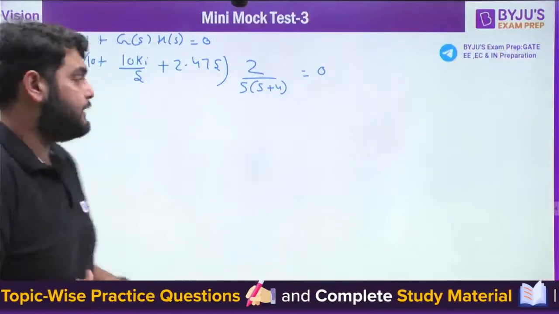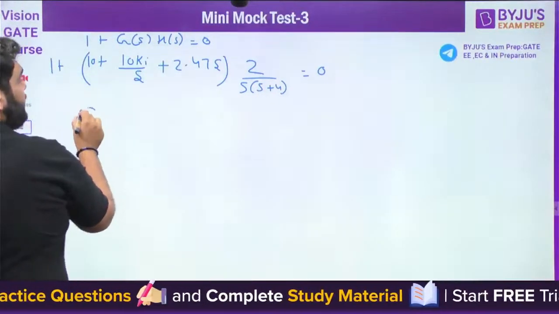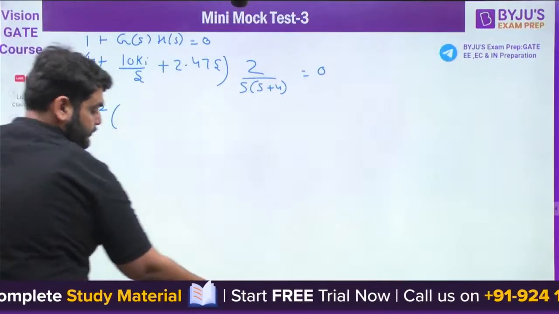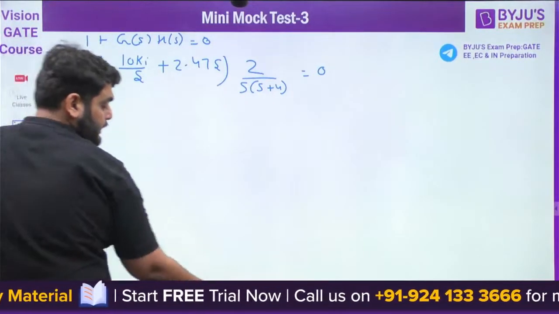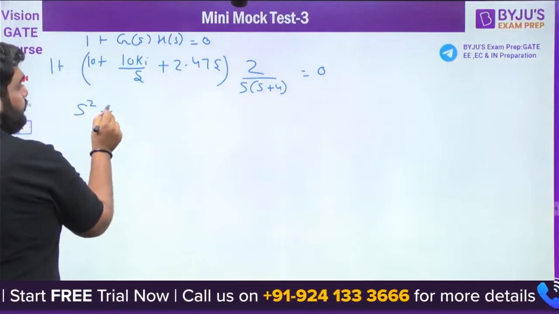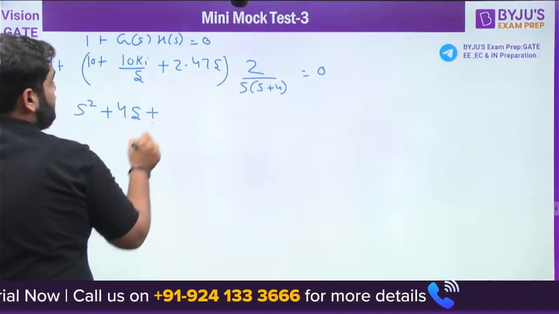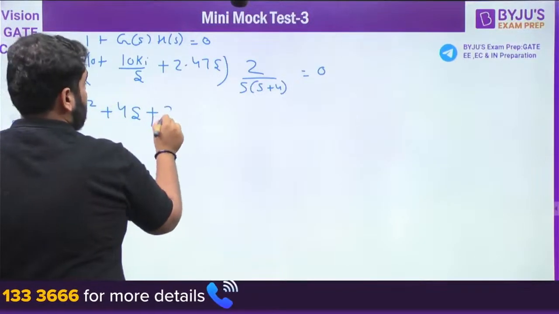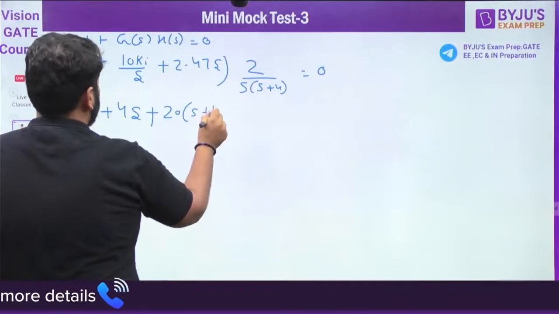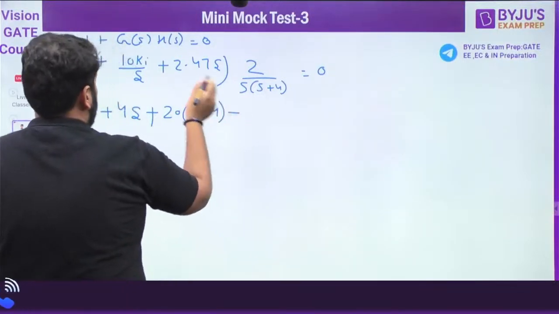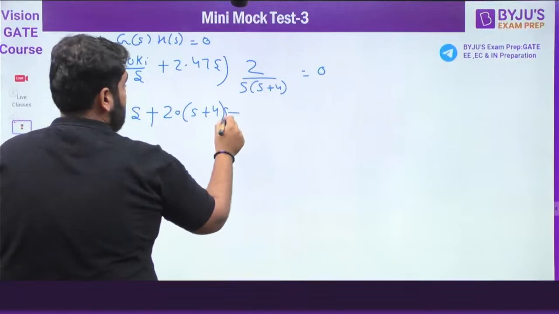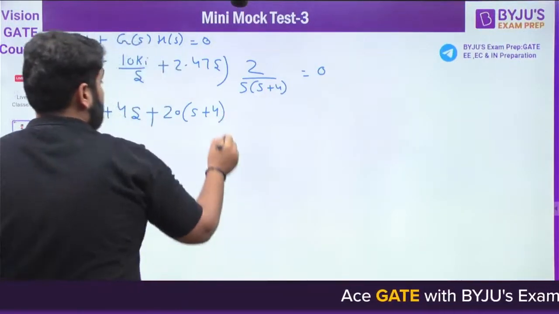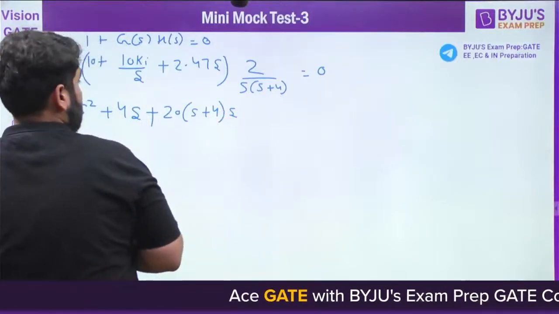Now can we solve this thing? Just make a characteristic equation here. We can simply take the LCM here. So it comes out to be S square plus 4S plus, now if I take an LCM here, it will be S plus 4. So it will be 20 times S plus 4. Let me correct this thing here. It comes out to be 20 times S plus 4. I'm doing it correctly now.